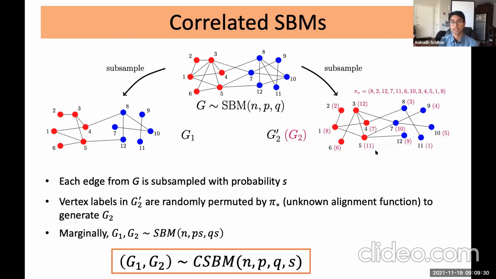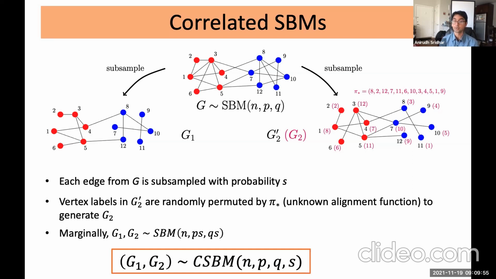And the idea behind the permutation is that node level information is not always identifiable. And this goes back to the username example. So the reason for applying the random permutation is to really emphasize that the labels of the nodes shouldn't be helping us when we're trying to use multiple graphs to find communities. All right, so hopefully the model is clear.